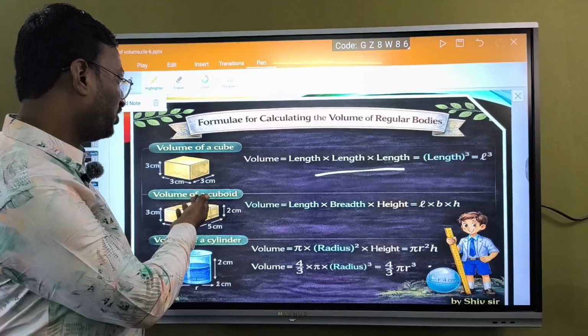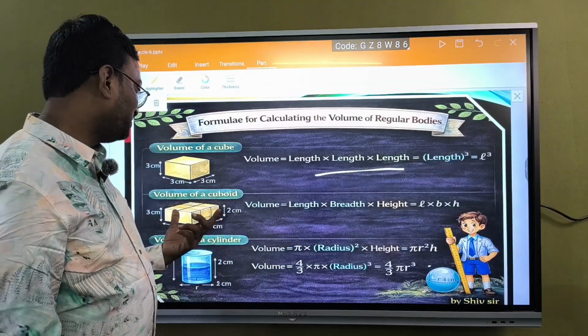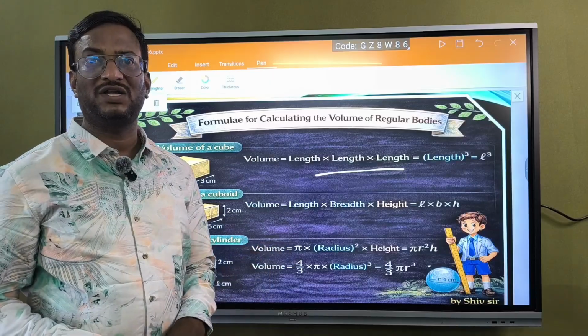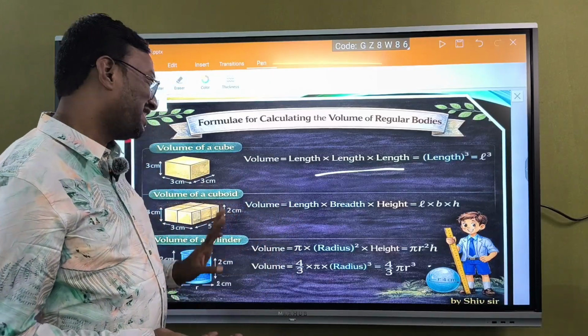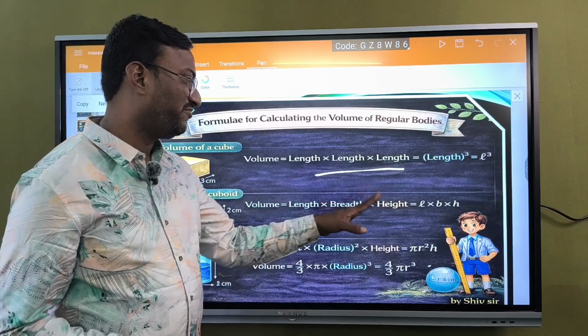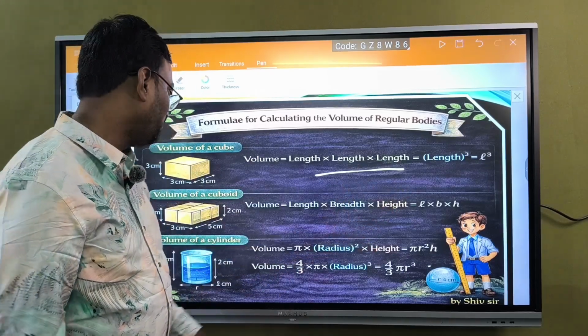Okay, volume of a cuboid. This is called a cuboid, or we can also call it a rectangular slab. Both are the same. The lengths will be different, so volume is length into breadth into height.